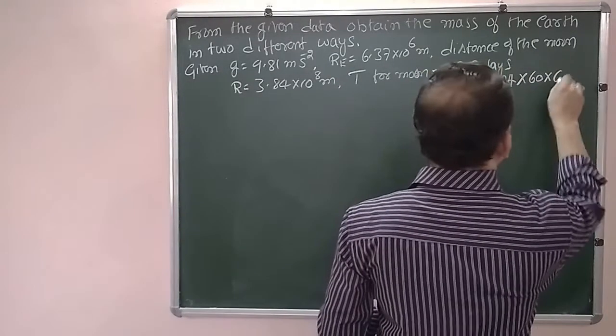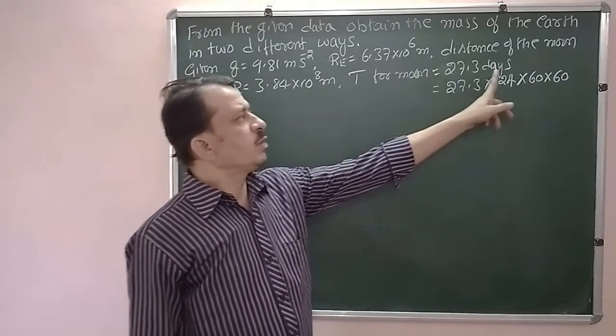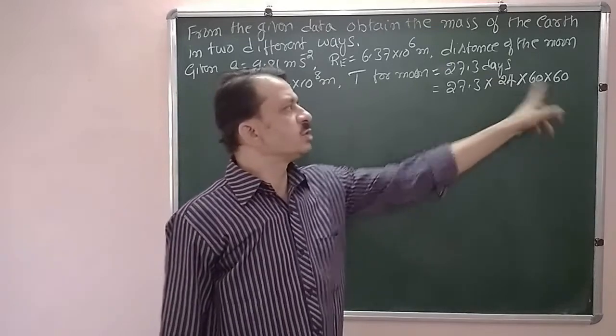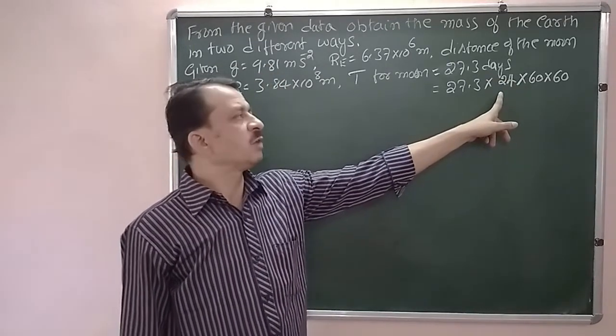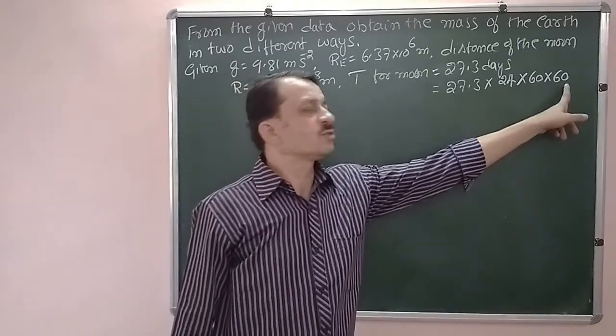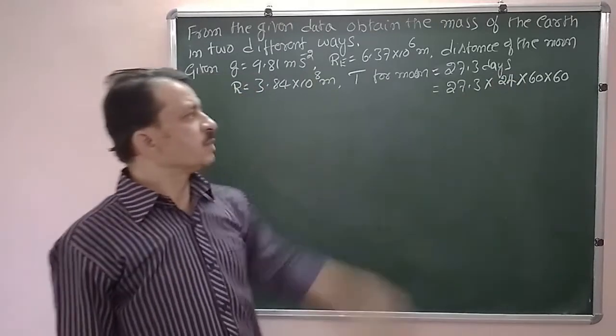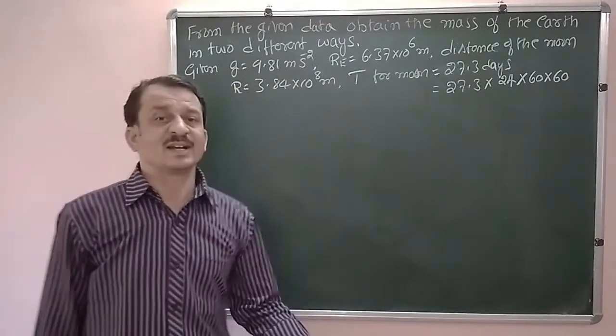It is 60. Now multiply 27.3 by 24 into 60 into 60. Now 24 stands for number of hours in one day. This is number of minutes in 1 hour and number of seconds in 1 minute. Now that becomes total time period in terms of seconds.